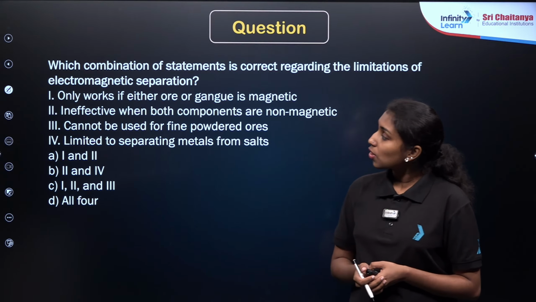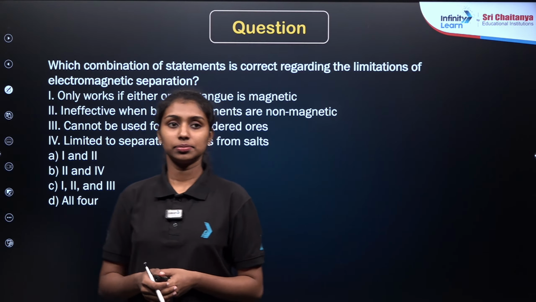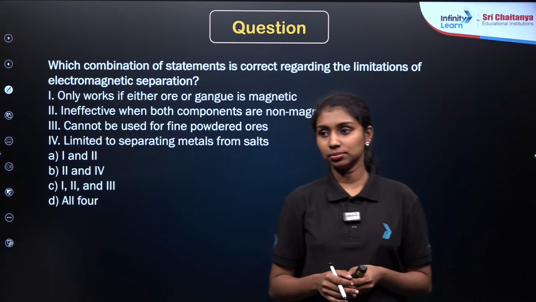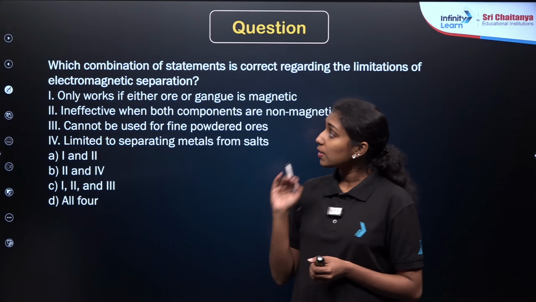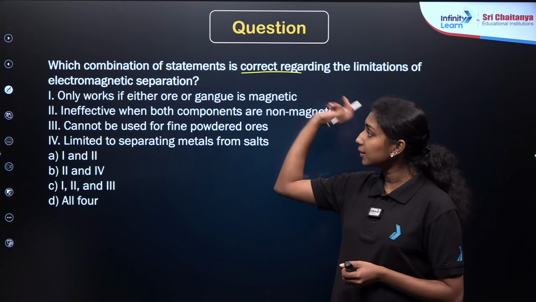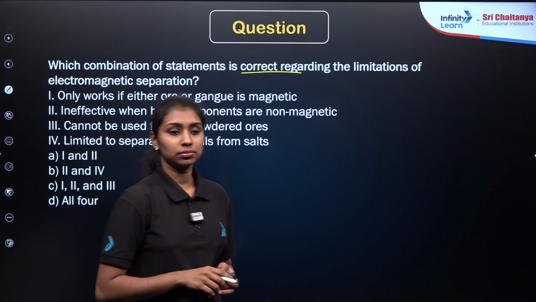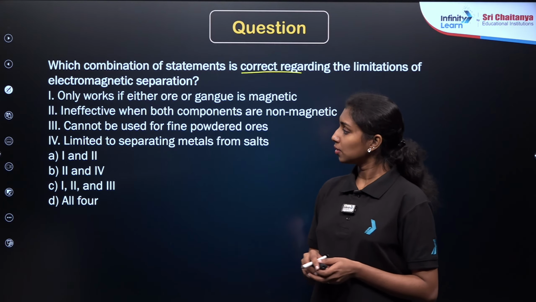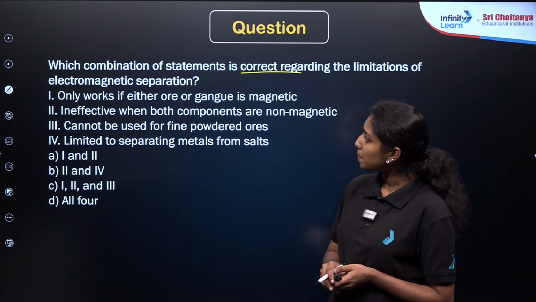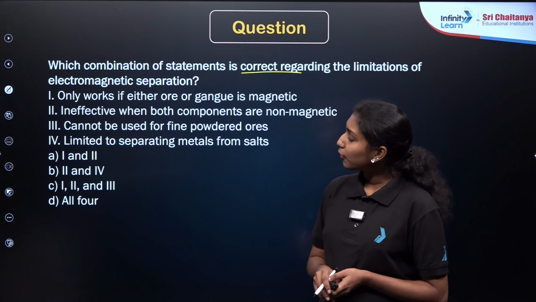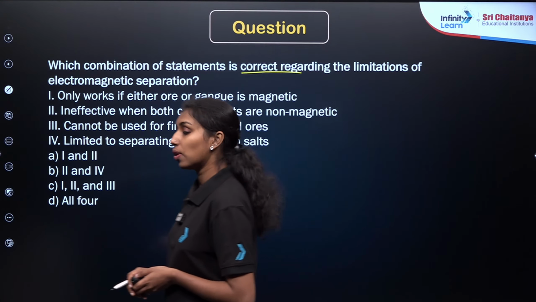Here is our next question. Which combination of statements is correct regarding the limitations of electromagnetic separation? Read the options carefully. Options are given here: only works if either ore or gangue is magnetic; ineffective when both components are non-magnetic; cannot be used for fine powdered ores; and limited to separating metals from salts.